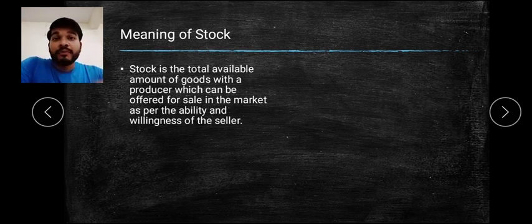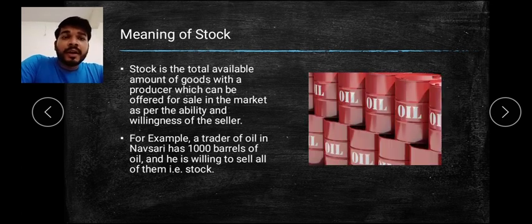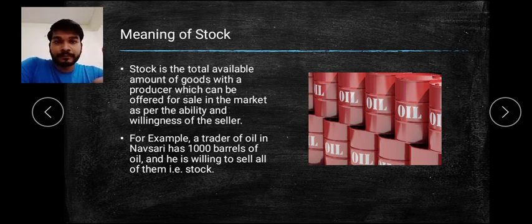It is not without willingness; there should be some willingness to sell, and there must be available stock, which is the ability to sell in the market. For an example, a trader of oil in Navsari has 1000 barrels of oil, and he is willing to sell all of them in the market.